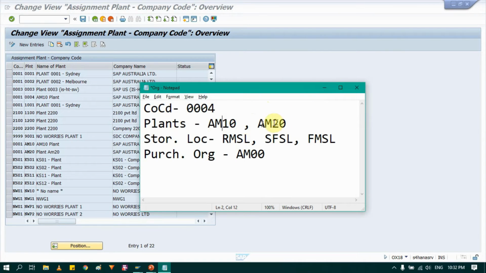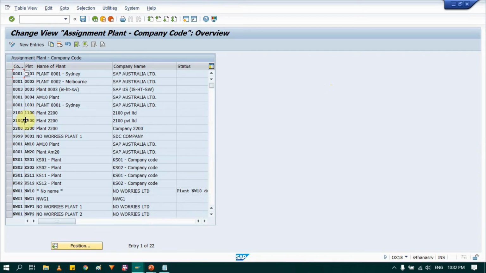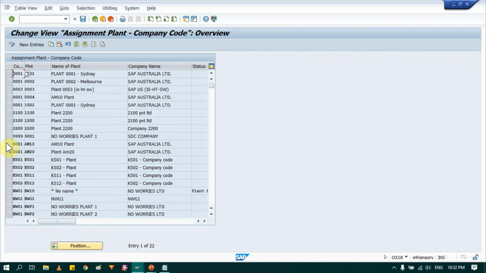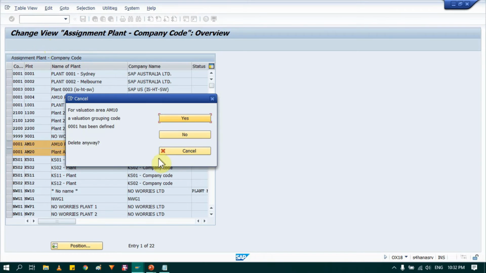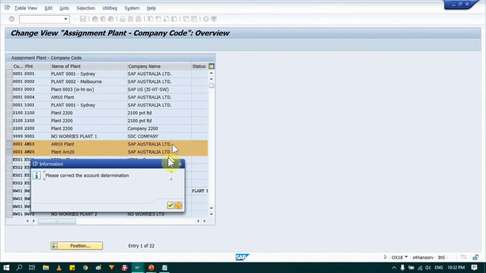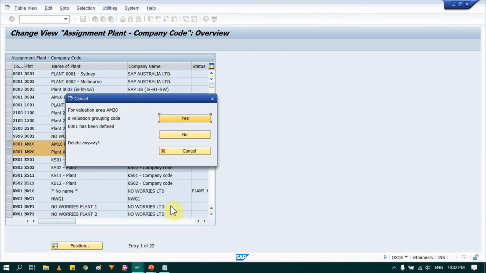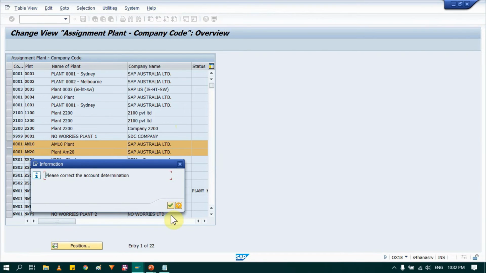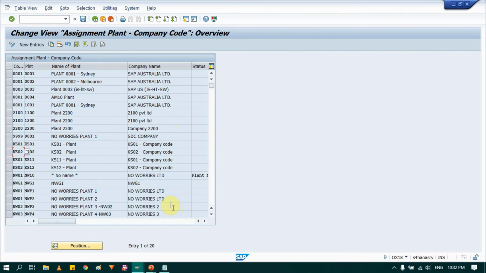So we have created AM10 and 20, so we will see if that plants is assigned to company code 001. So here you will see this assignment exists there by default because we copied from that. So first select these both and delete that assignment because it happened when we copied that. So just delete it.